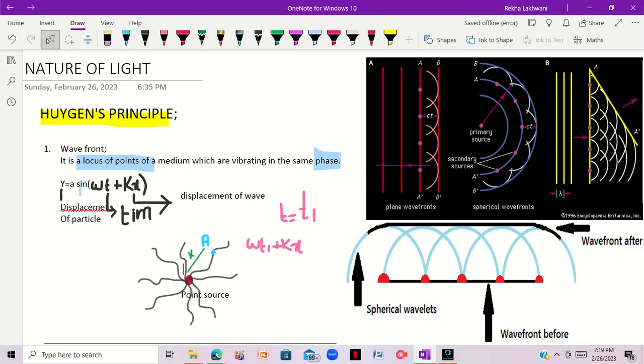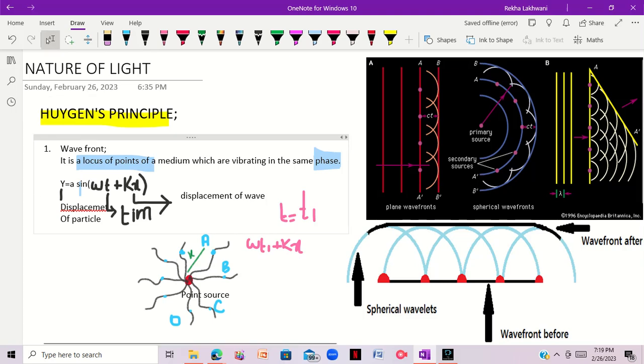This was for point A. If I ask you to find the phase for point B, point C, point D, point E, point F, point G, point H, these are points of a medium which are vibrating.